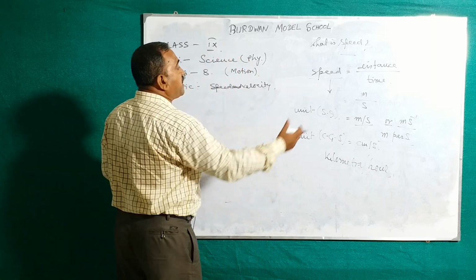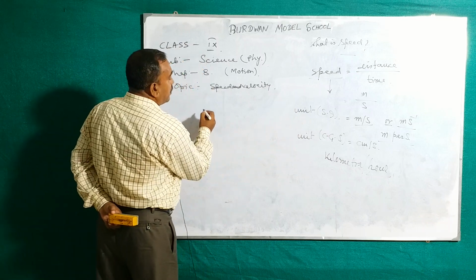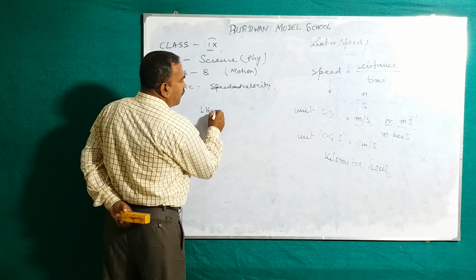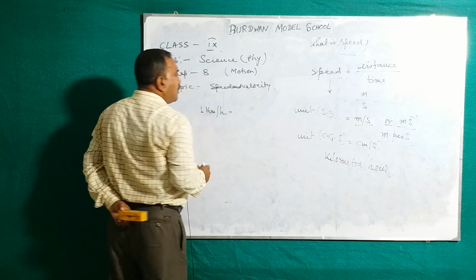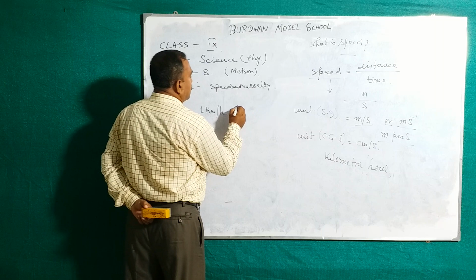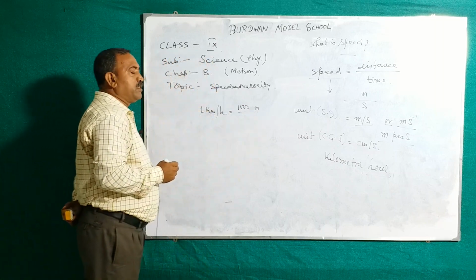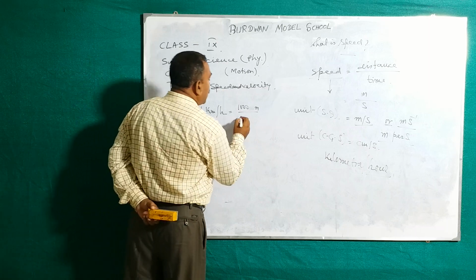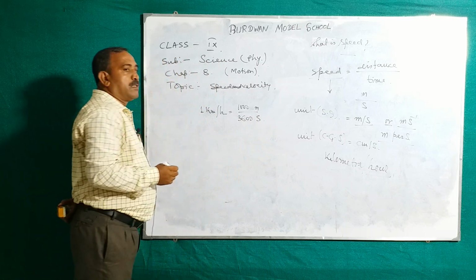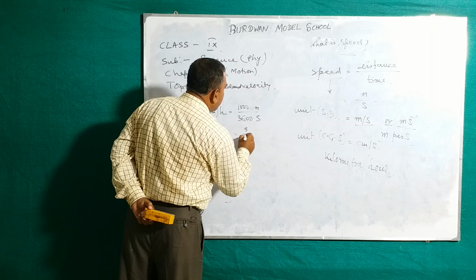So, how can we change kilometer per hour into meter per second? Many students have problems with this. So, 1 kilometer per hour. We know the relation between the kilometer and the meter. 1 kilometer equal to how many meter? 1 kilometer equal to 1000 meter. 1 hour equal to how many second? 3600 second. So if you cancel it, you see,